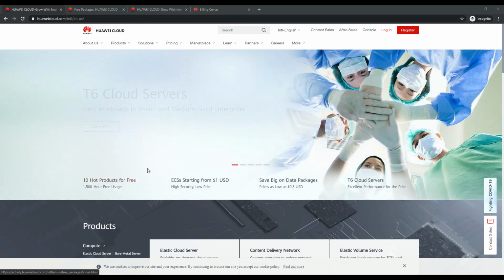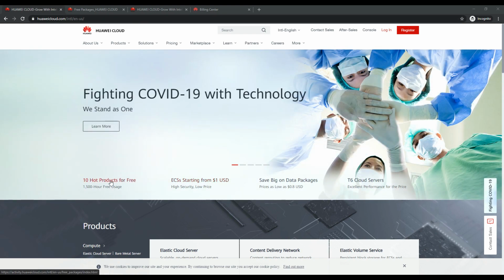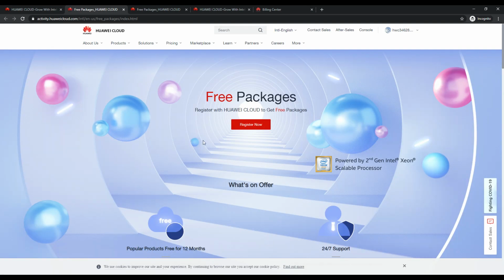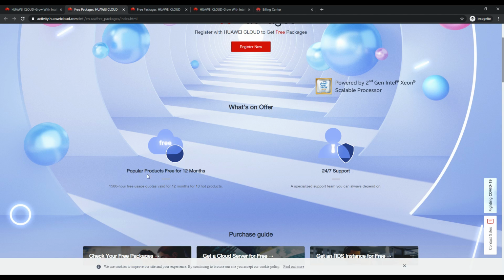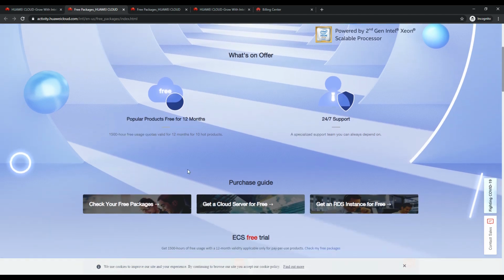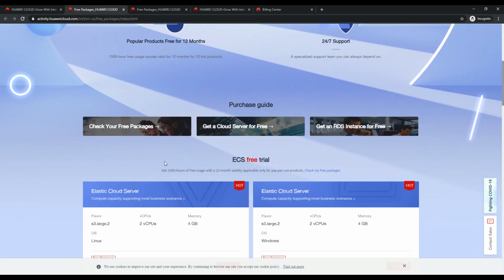Once you land on this link, you will be able to see these 10 free products, and let's go through and understand them. They call it free packages rather than free tier, so it's known as free packages. And again, there are a few terms to take into consideration, so try to understand from that.